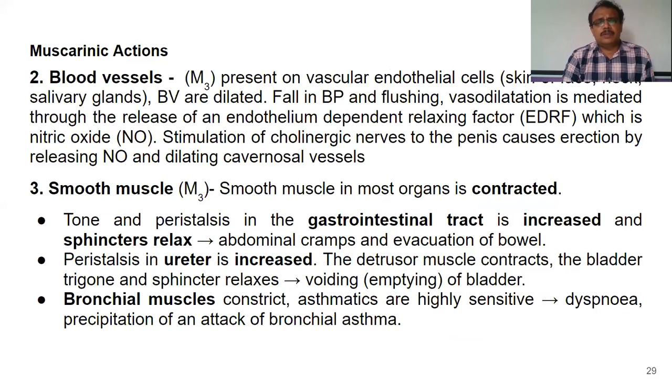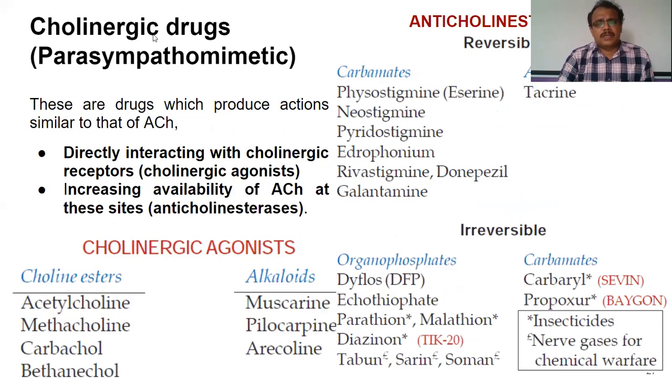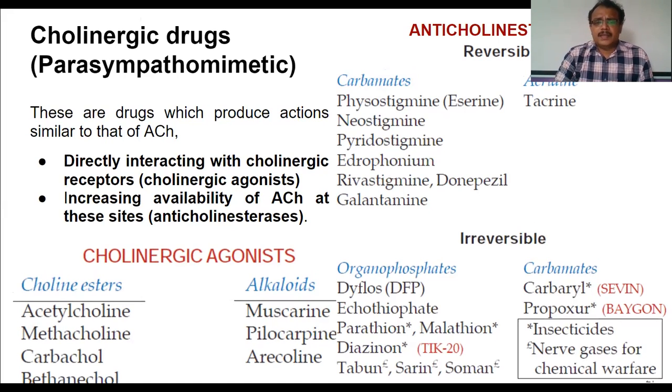So you should differentiate between cholinergic or parasympathomimetic drugs. So one is cholinergic agonist and the other is anticholinesterases. So this group of drugs, they directly act on the cholinergic receptors, whereas anticholinesterases, they increase the activity of acetylcholine by preventing its hydrolysis. So these are the two different classes of drugs we have discussed about cholinergic agonists.